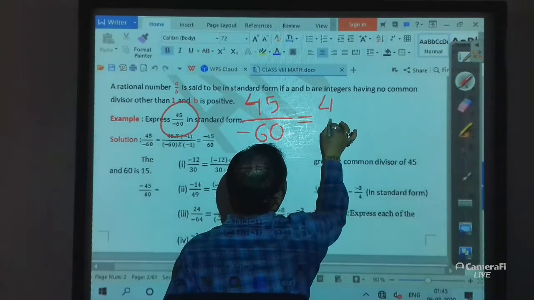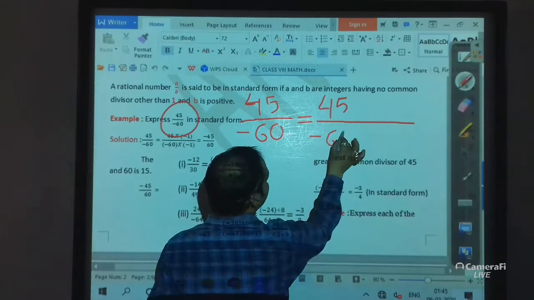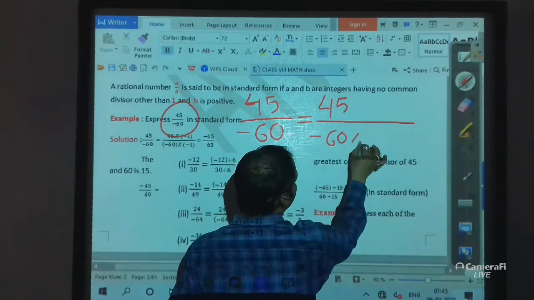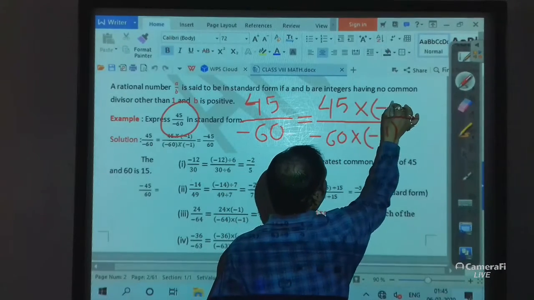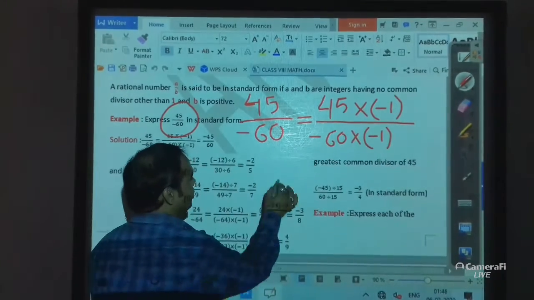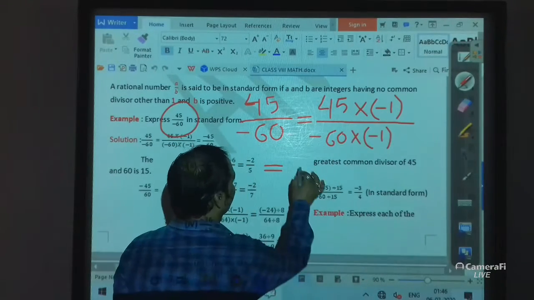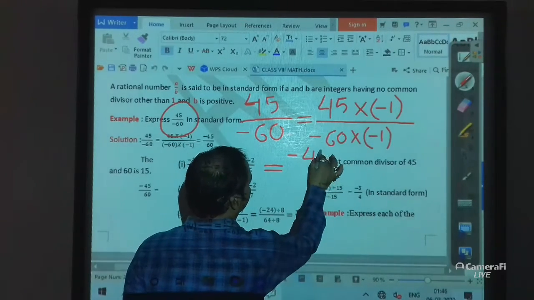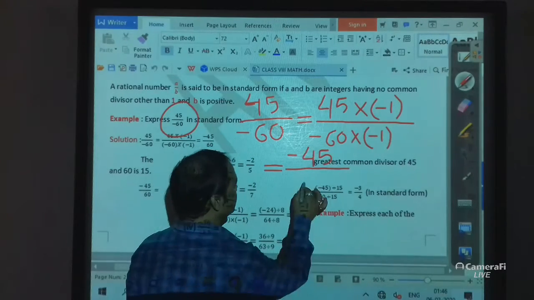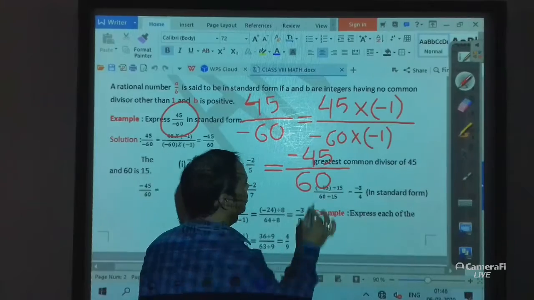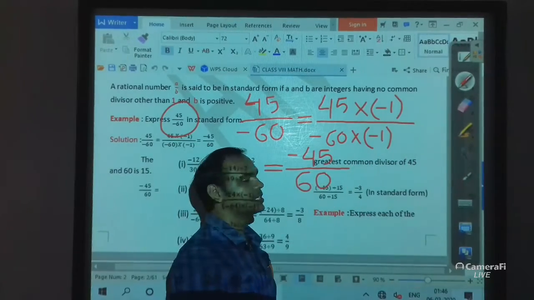So we have to multiply both the numerator and denominator by -1. Now it will be 45 multiply -1 is -45 and -60 multiply -1 is 60, because minus multiply minus is plus.